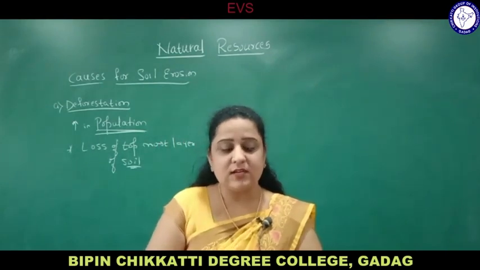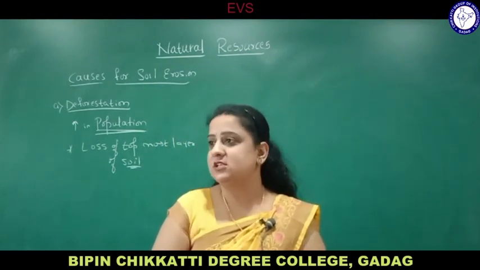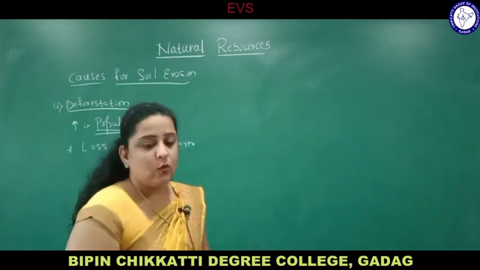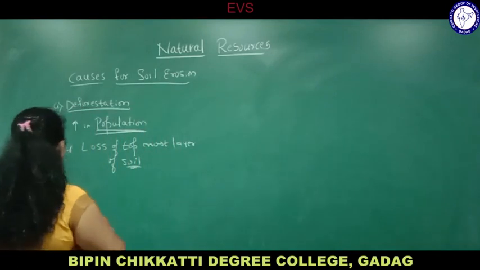So as a result, floods, waterlogging and water salinization, the salinity of water also decreases. Next, coming to overgrazing of animals.